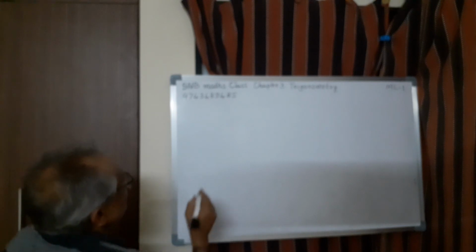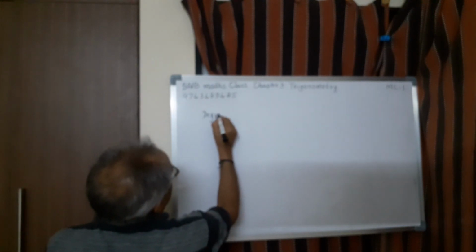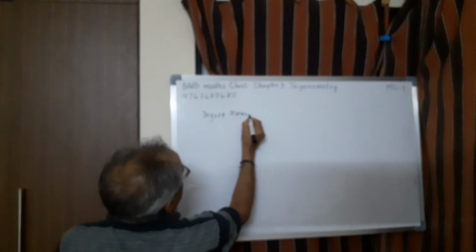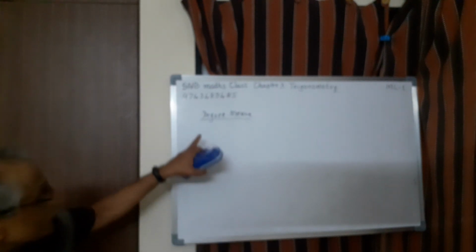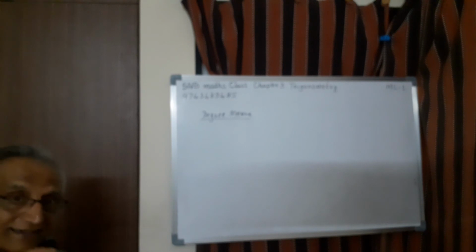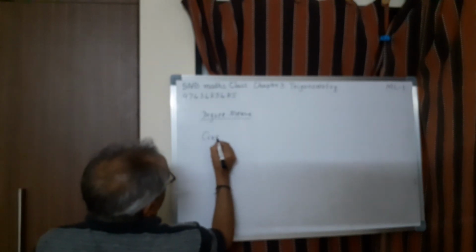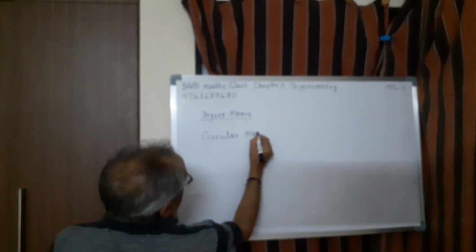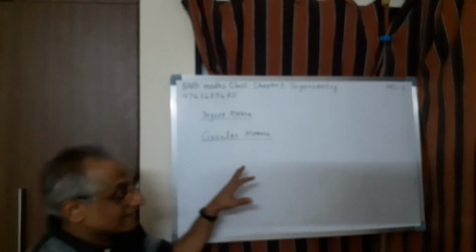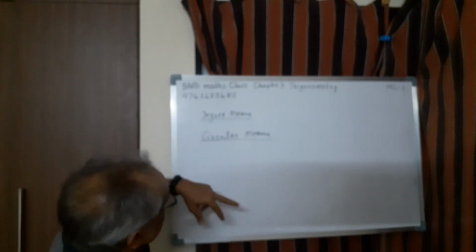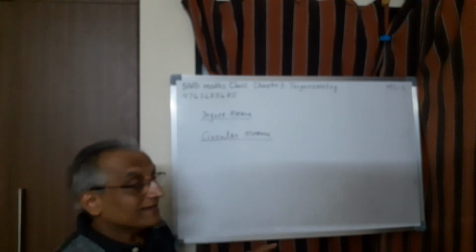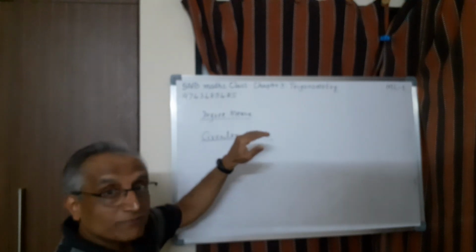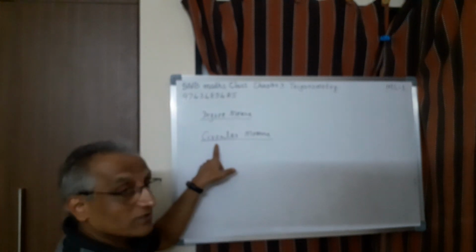Then the next concept is, when we study trigonometry, we don't use this degree measure. So this is not normally used. This is also called sexagesimal system. There is another system called circular measure. Using this we are defining angle, and then of course we can establish the connection between degree measure and circular measure. In the next class, let me introduce the second system of measurement of angle, that is circular measure.